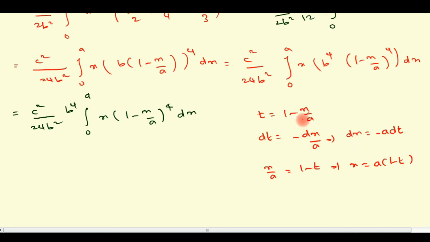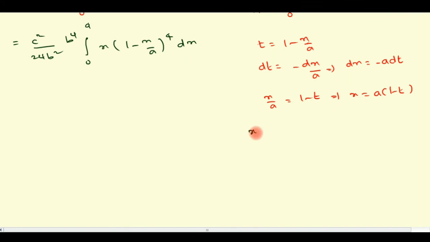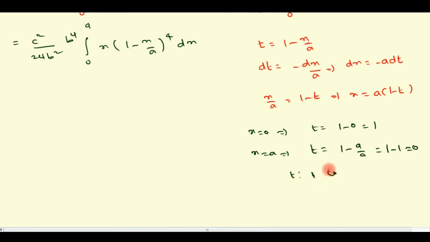Here we are changing the variable x into t, so corresponding limits need to be changed. Previously we have used the dummy variable. Here we have to change the variable x into t, so we need to change the limits also. Here the limits are x equal to 0, which implies t equal to 1 minus 0, answer 1. Then if x value equal to a, t equal to 1 minus a by a, so 1 minus 1 value equal to 0. So t limits varies from 1 to 0.